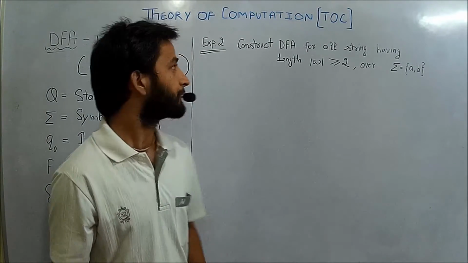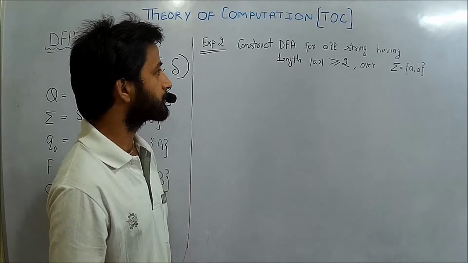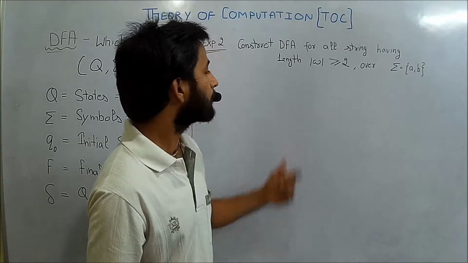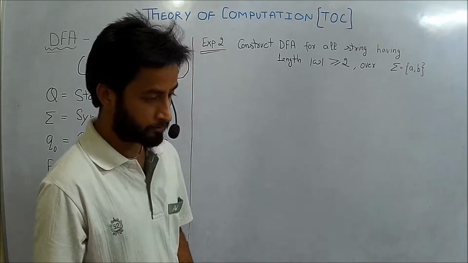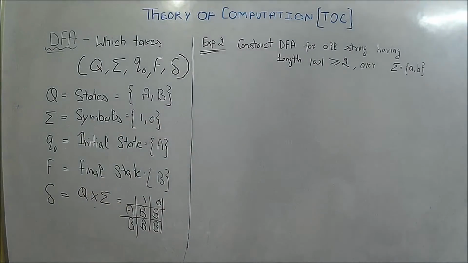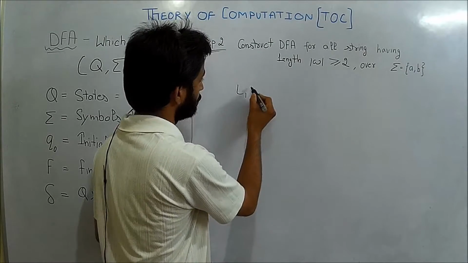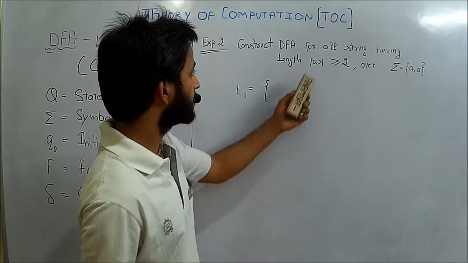So in the next example, we have an expression: construct a DFA for the strings having a length equal to 2 or more than 2 over the alphabets A and B. So for the given expression, the language L1 will be the strings of length 2.